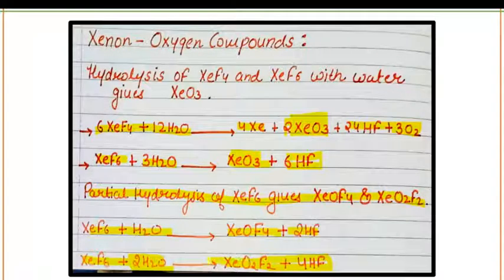Okay, so this was all about group number 18. Group 18 is a very important and very small group, so you have to memorize all the points very quickly, all the points to the point. Okay.